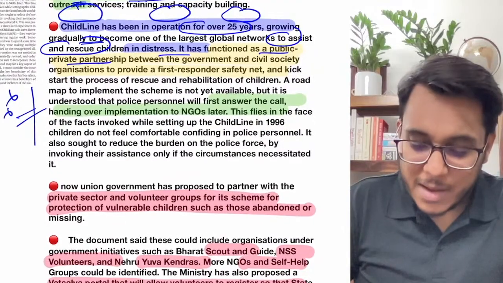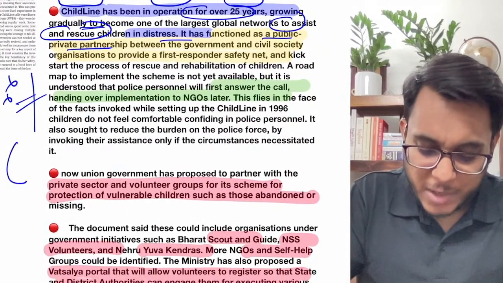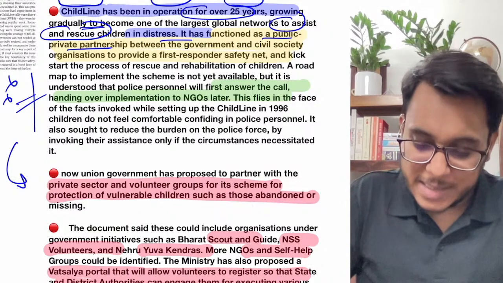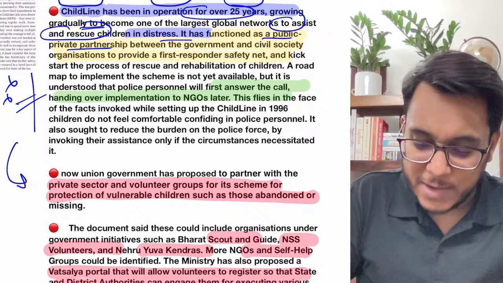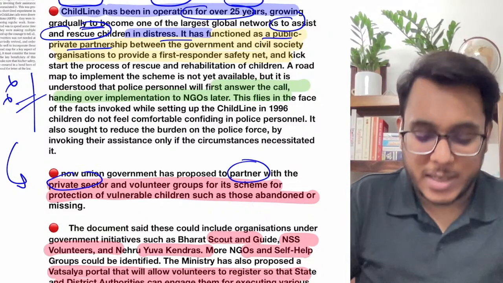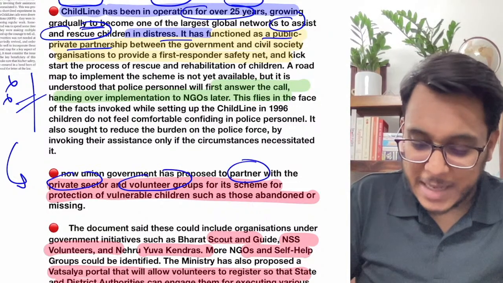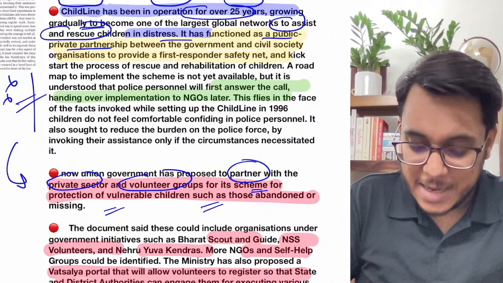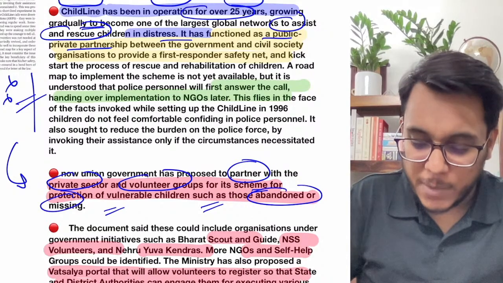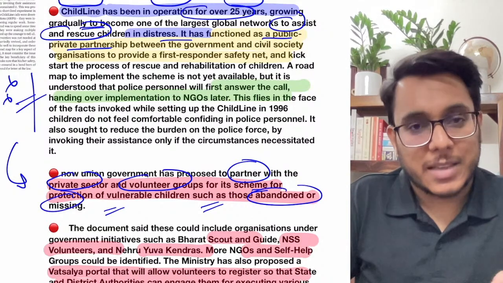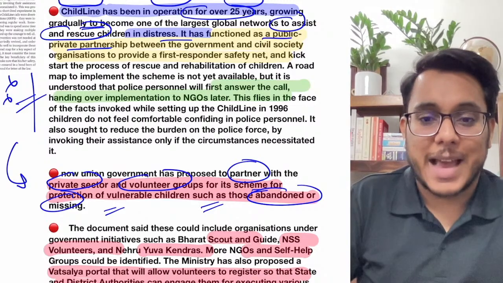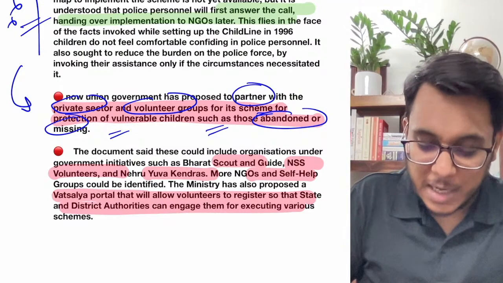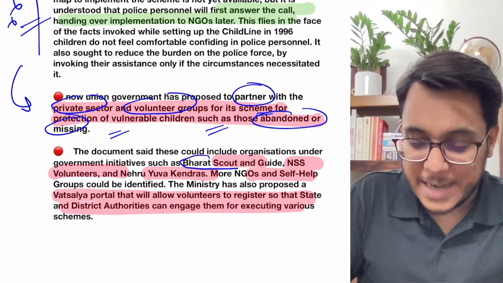Now guys, as this is going on, the union government has come out with another proposal. The union government has decided that it will partner with private sector organizations and volunteer groups, so that they can assist the Vatsalya scheme to protect vulnerable children as well as children who have been abandoned or missing. In this, the union ministry has sought advice on whether we should involve initiatives such as the Bharat Scouts and Guides.